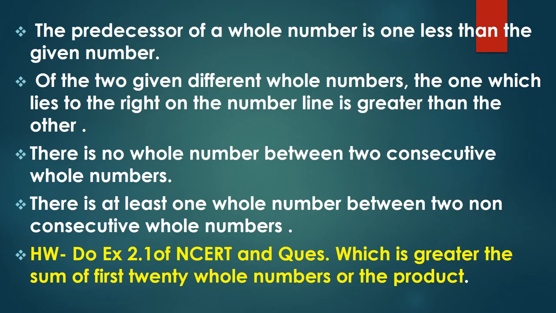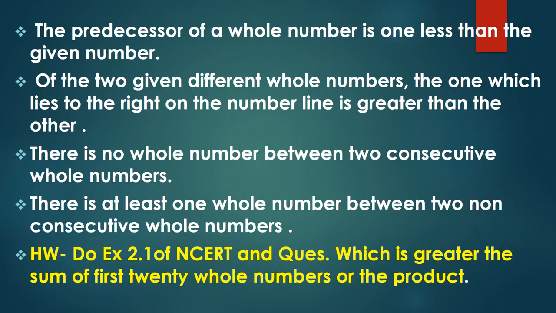On the basis of this lecture, you can do the homework, exercise 2.1 of NCERT, and try this hot question also. Which is greater, the sum of the first 20 whole numbers or the product of the first 20 whole numbers? Don't add or multiply these numbers.